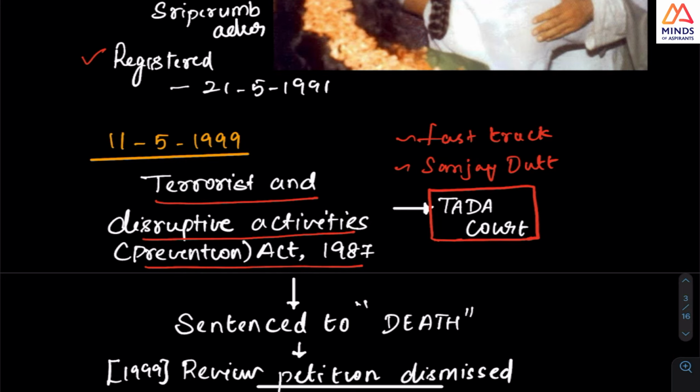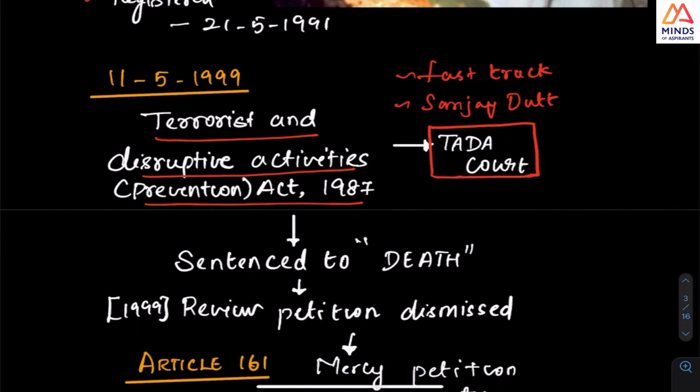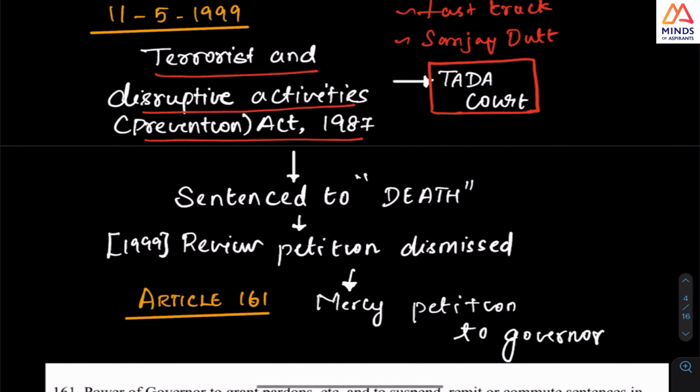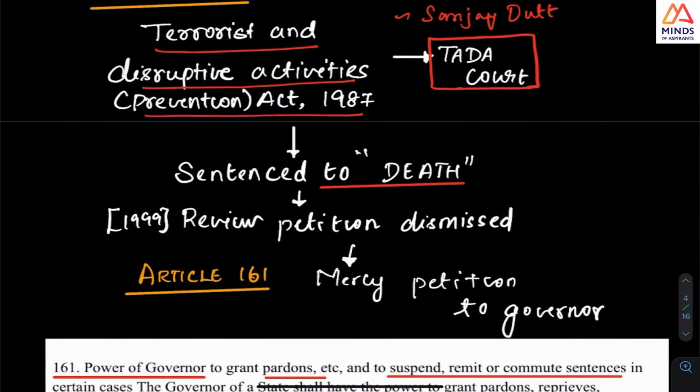The event happened in 1991, and in 1999 the TADA court pronounced the judgment that the person who aided the death of our former Prime Minister has to be given the death sentence.